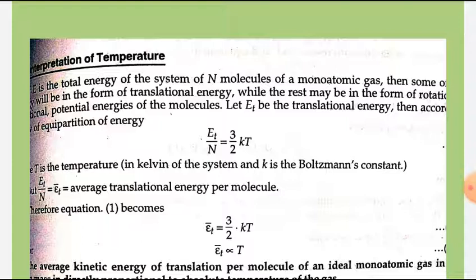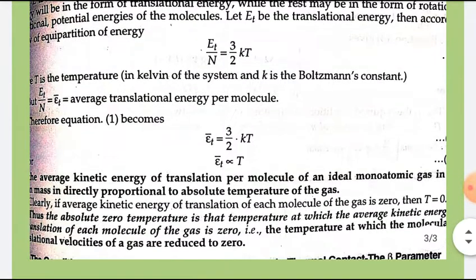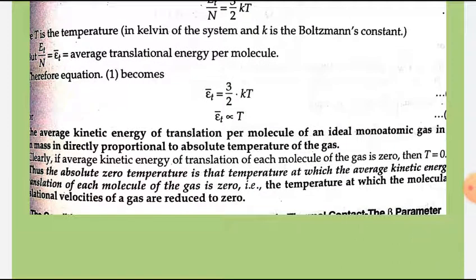It means the average kinetic energy of translation per molecule of an ideal monatomic gas in a given mass is directly proportional to the absolute temperature of the gas. Clearly, if the average kinetic energy of translation of each molecule of the gas is 0, then T is equal to 0. So the absolute zero temperature is the temperature at which the average kinetic energy of translation of each molecule of the gas is 0. It means the temperature at which the molecular translation motion of a gas is reduced to 0 is called the absolute zero temperature.